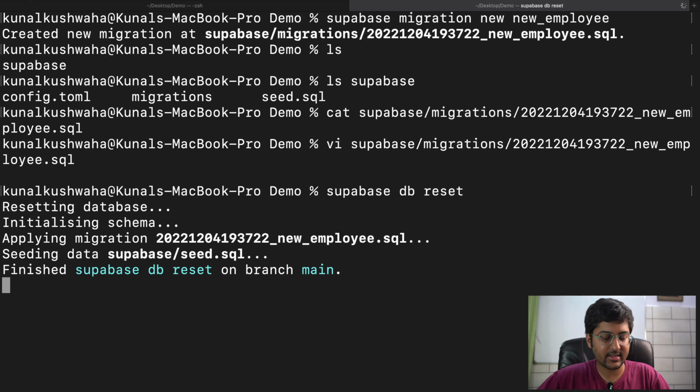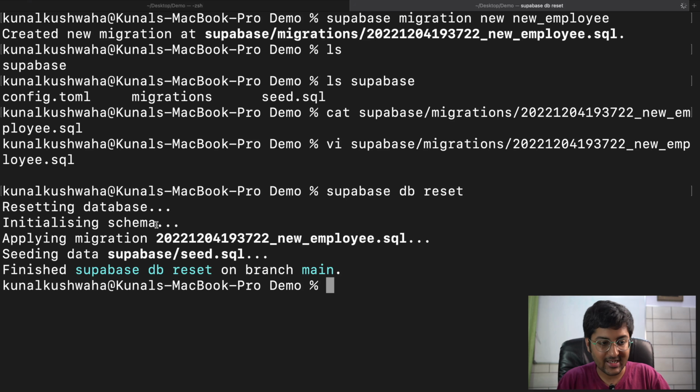So it's saying resetting the database, initializing the schema, applying the migration, the name of the migration, finish the stuff on branch main. Okay. Now what this command did was it basically recreated our local database from scratch, and it applied all the migration scripts under the migrations folder, the Supabase migrations folder, and now our local database is up to date with all the changes that we made.